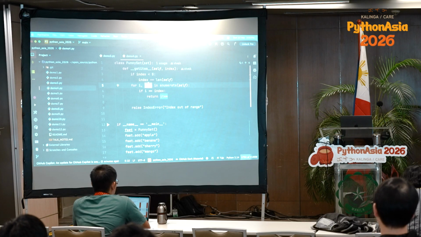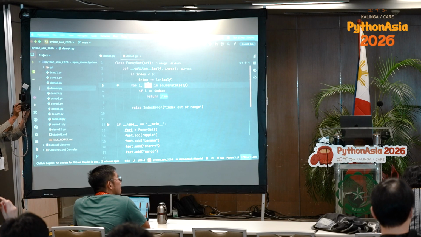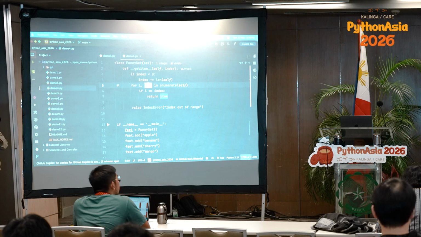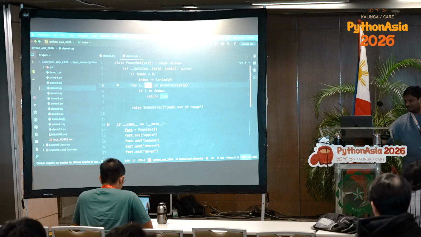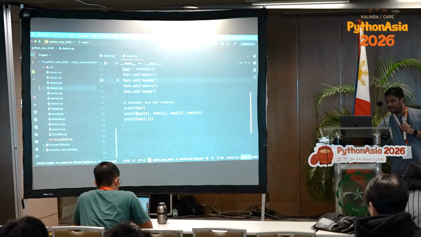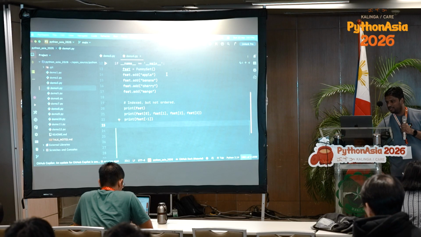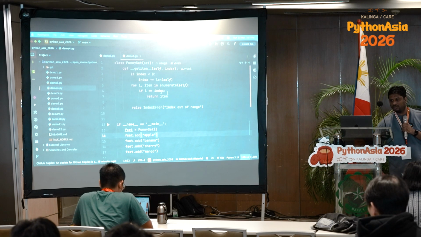So I'm not doing much, just enumerating over the set. And as and when the index I matches with the enumerate value, I return that value. What's the disadvantage here? Every time at the 0th index, let's say if I want to fetch, it will give a different value, because it is unordered. So every time at the 0th index, I will not get the same value. But now it is indexable. Okay? So I have added, let's say, some fruits here, and I am doing indexing here, and let's run it. So now we can see we are getting the values based on the index, but every time this value will differ, like I said, because it's unordered.